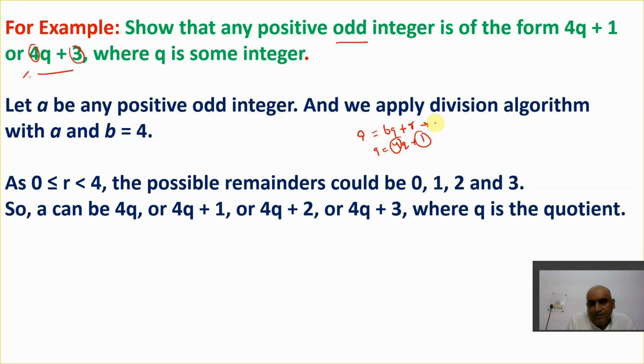And we know in this division lemma, a is equal to bq plus r, but r is always greater than or equal to 0 and less than b. Here b is 4. So r is greater than or equal to 0 and less than 4. That means the value of r can be 0, 1, 2 or 3, but it will not be 4 because it is always less than 4. So these are the possible values of r: 0, 1, 2 and 3. We need to show that an odd integer takes the form 4q plus 1 and 4q plus 3.